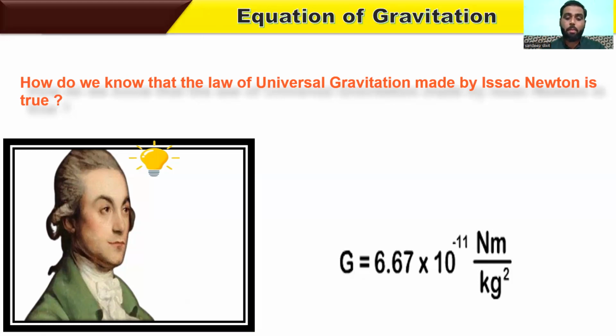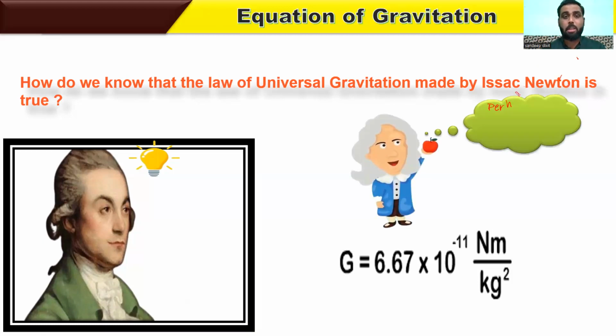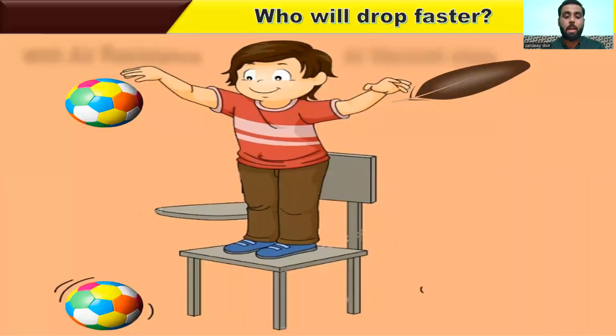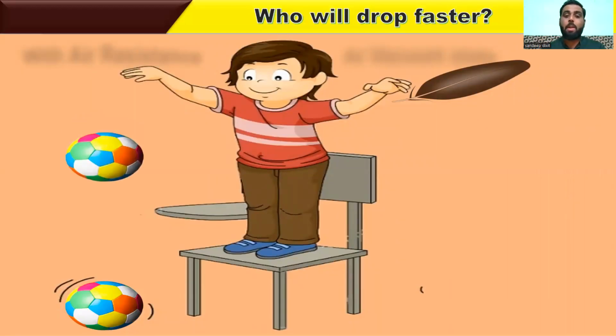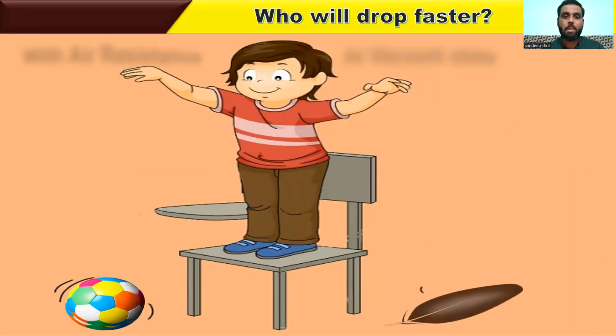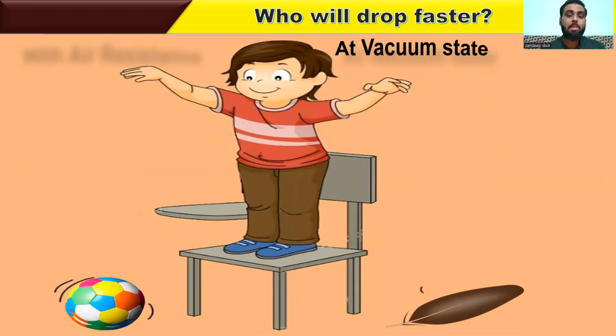Before we move ahead, do you know what happens when a ball and a feather are dropped simultaneously to the ground? Which drops faster? When the ball and feather fall simultaneously in a vacuum, both touch the ground at the same time.